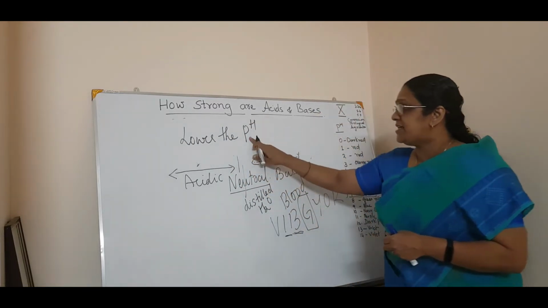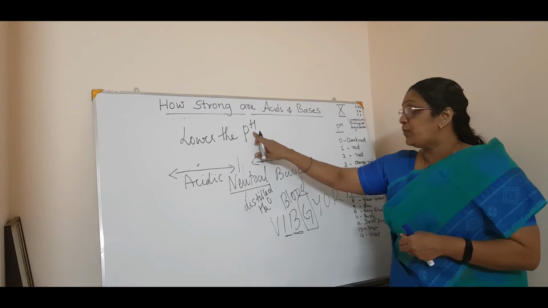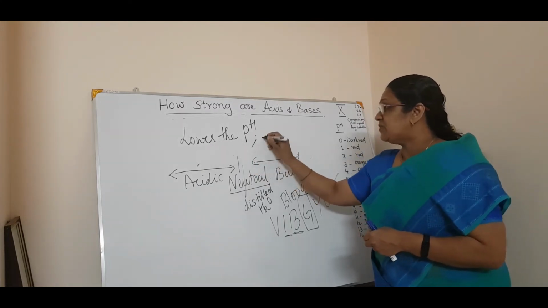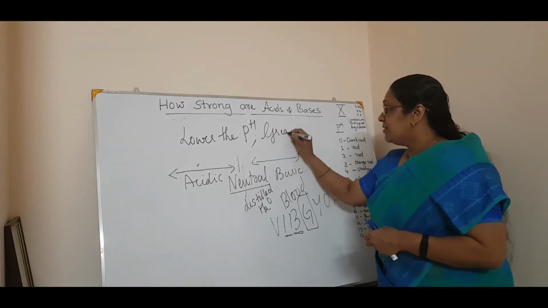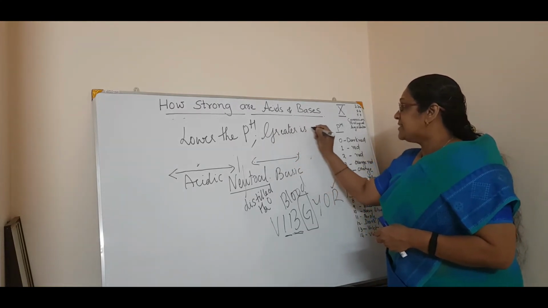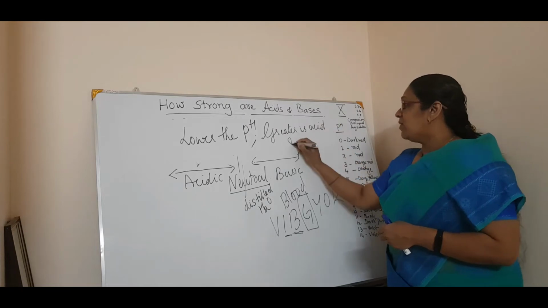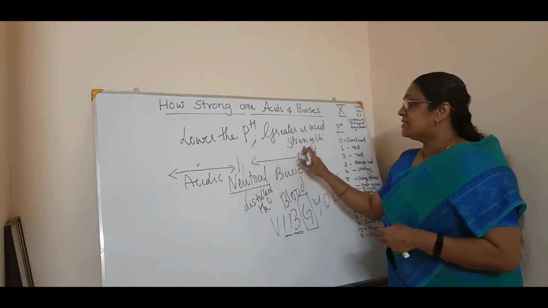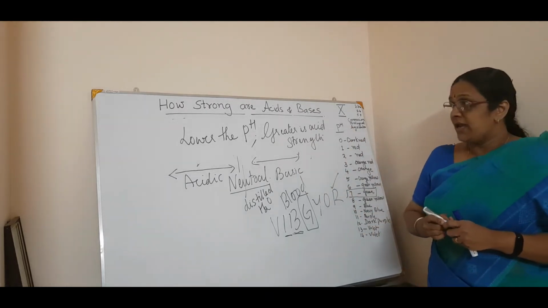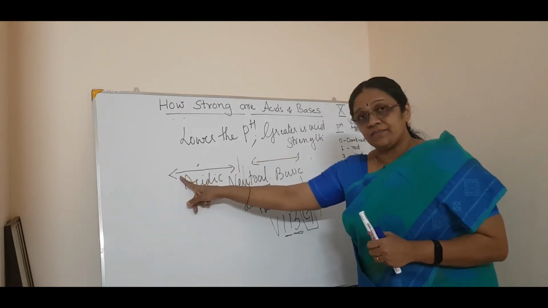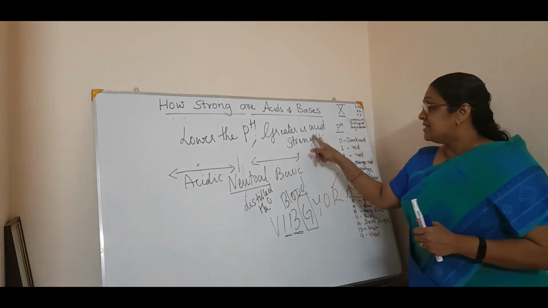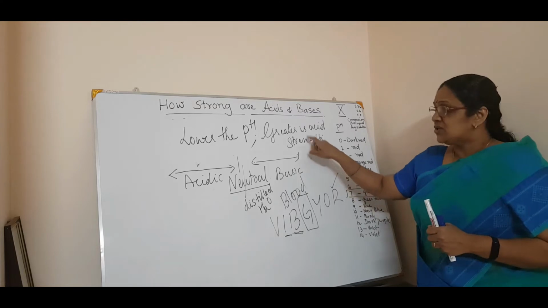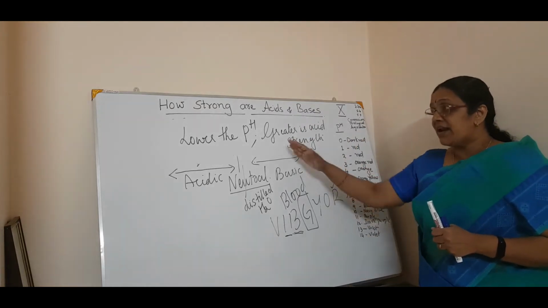You write pH as P with a superscript H, not subscript, superscript. Lower the pH, greater is the acid strength. Very, very important. Or vice versa, greater the pH, lower is the acid strength. That means if the pH is 1, the strength of acid is greater. So from this we can know that you can relate what?